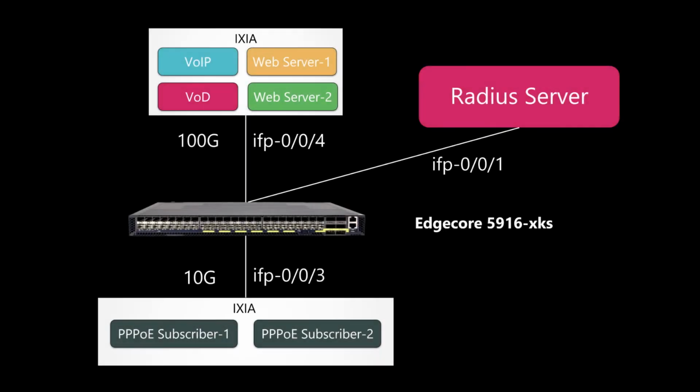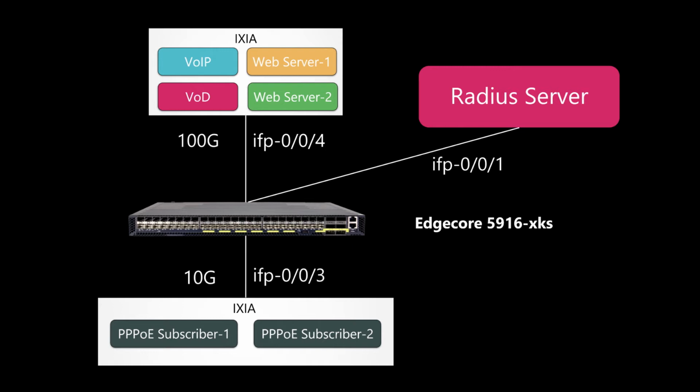Now let's see the topology that is built in our lab for QoS demo. As you can see, here we have EdgeCore 5916 bare metal switch which has Broadcom Qumran chipset. For more specification on the device, please visit EdgeCore website. The device comes with 10 gig, 100 gig links.